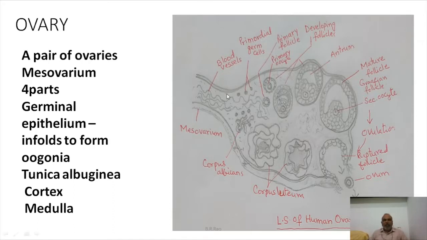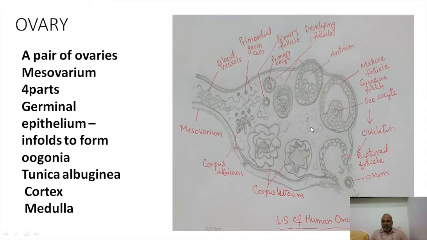An ovary consists of several regions. You see, the outer layer is the germinal epithelium, and then the tunica albuginea, a protective layer. And then you see here various stages of follicles that are developing. This area where you find the follicles is called the cortical region, the cortex.